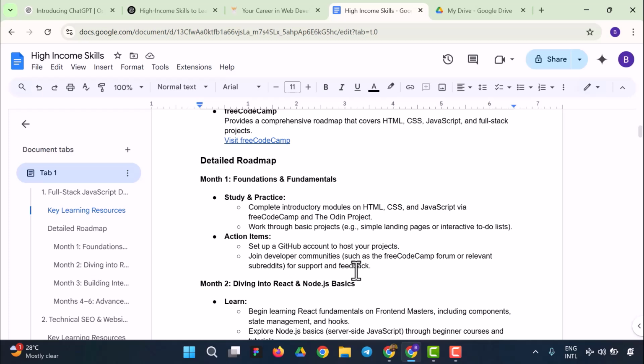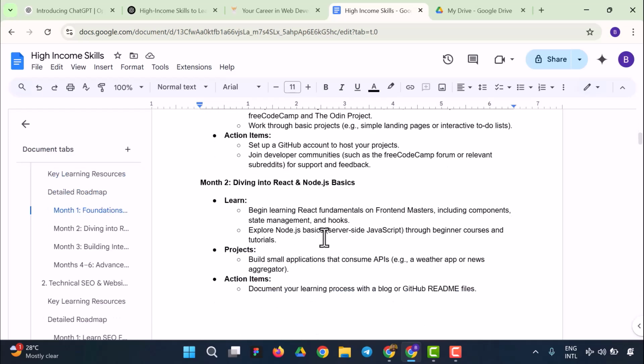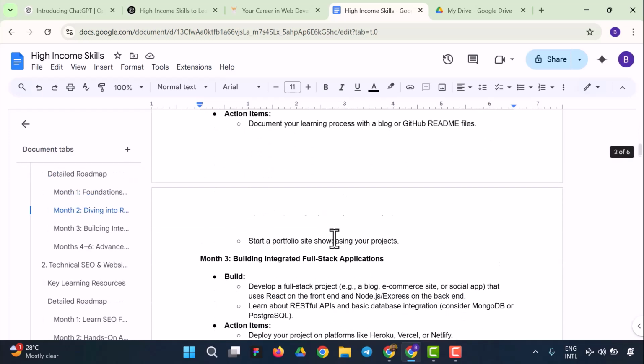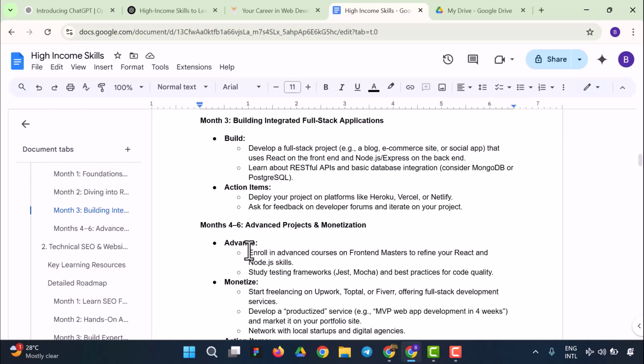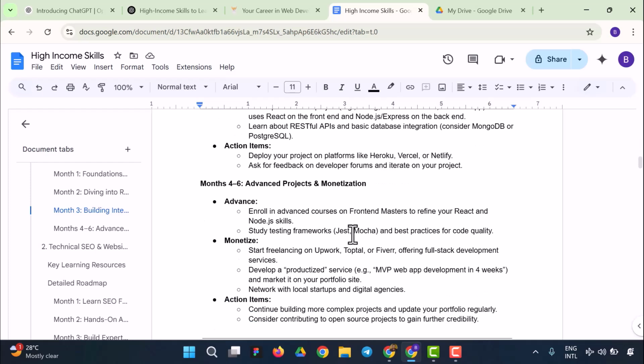This is another way out, but you could do all these with ChatGPT. All you have to do is to see how to go about learning all this. You could even use ChatGPT to go on to learn whatever you want to learn right here. So you could go on to learn them one by one. To set up a GitHub account, you could ask how could you go about it. You could dive into React and Node.js basics and learn about it. Then you could build integrated full stack applications in month 3, and month 4 to 6 you could advance project and monetization.